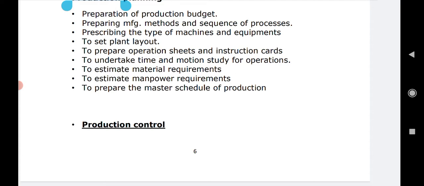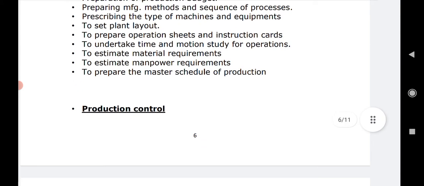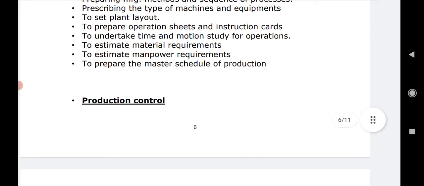Time and motion study is being done. This is a very wide area wherein the time is being checked, and every motion of the labor is checked and unnecessary motion is removed. That is the whole study there. It's a big and very vast area. So that is a part of production planning. Next comes estimating the material requirements, right? Whatever materials, manpower or machines are required, everything is checked and taken care of under the main function of production planning.